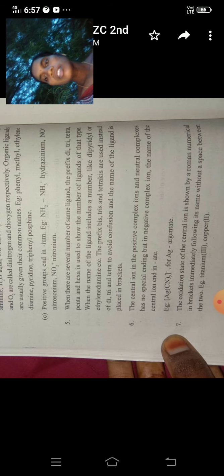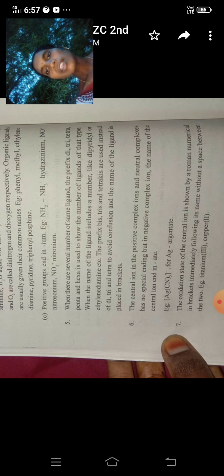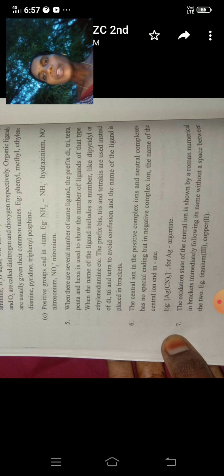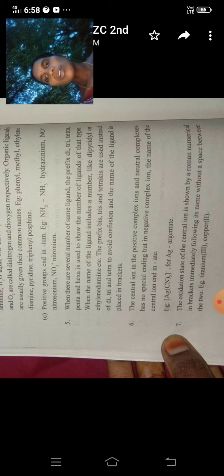The next rule is that the central ion in positive complex ions and neutral complexes has no special ending, but in a negative complex ion the name of the central ion ends in ate. For example, Ag(CN)2 minus. In this complex, silver is called argentate because the minus charge is present on the coordination sphere.